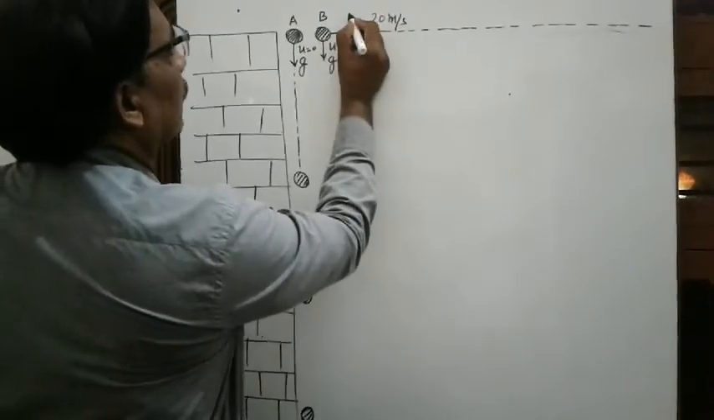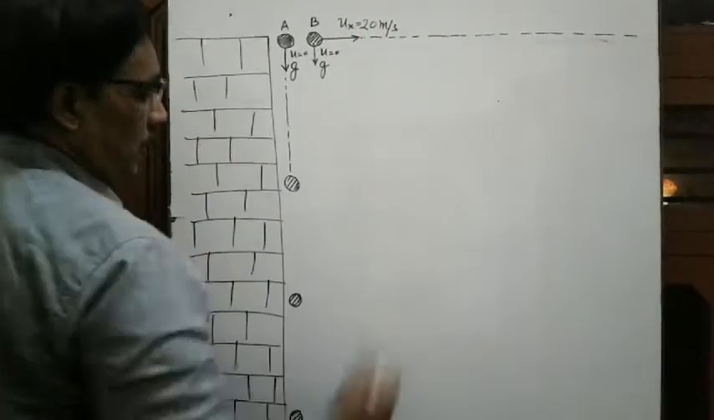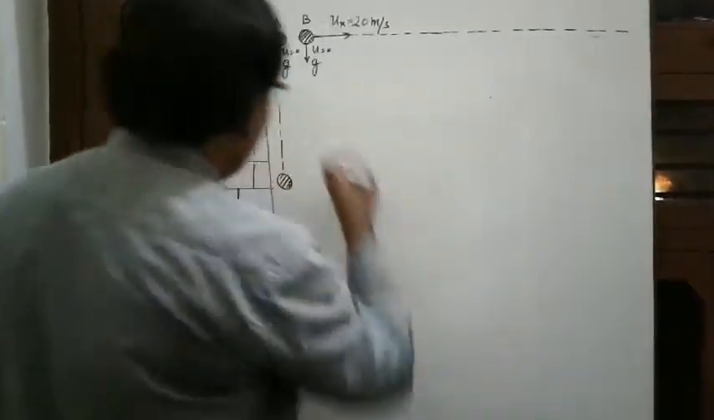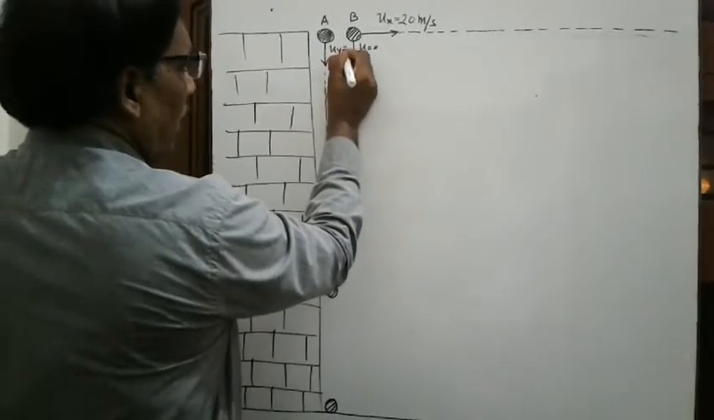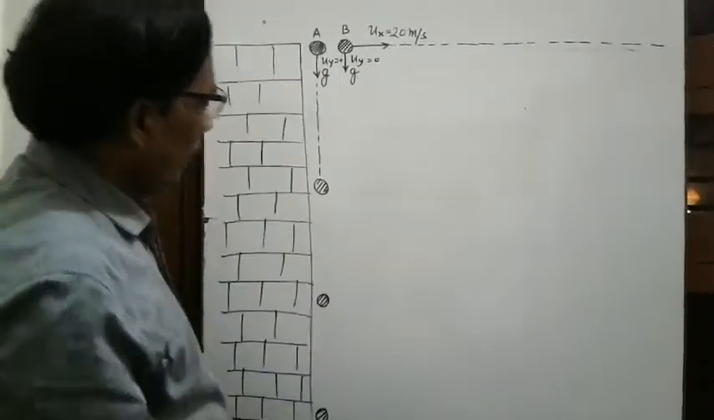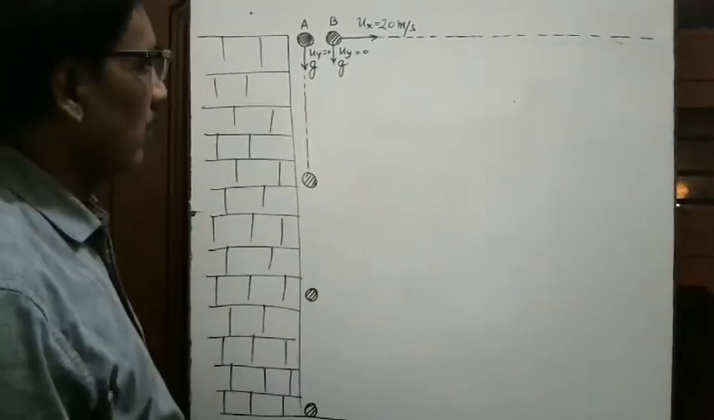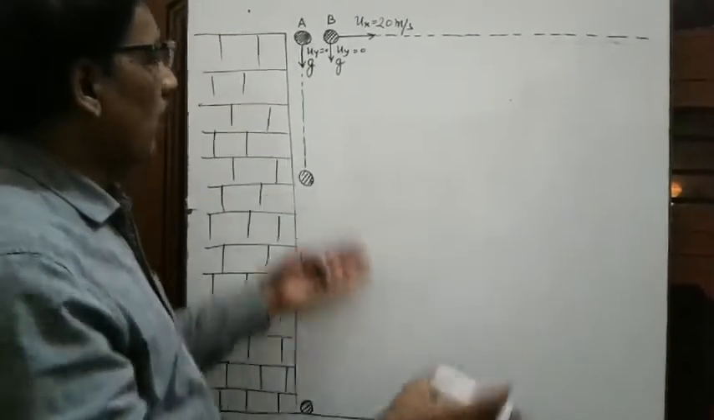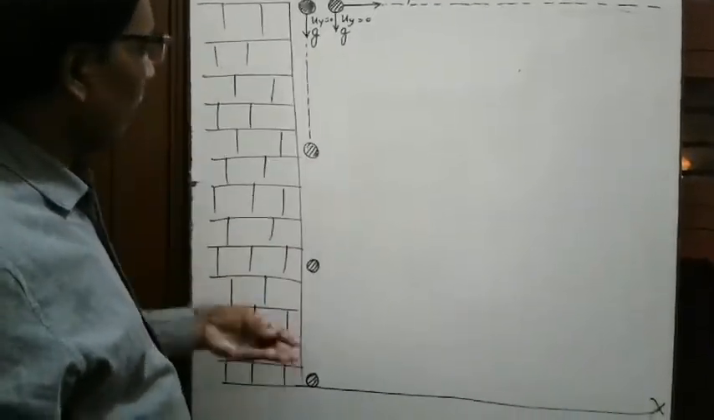But along the x direction, it has velocity 20 meter per second. This is the x direction, and this is the y direction. So along y, the initial velocity is 0, and this also has 0. So which ball will reach the ground first? Both the balls will reach the ground together, but they will follow different paths.